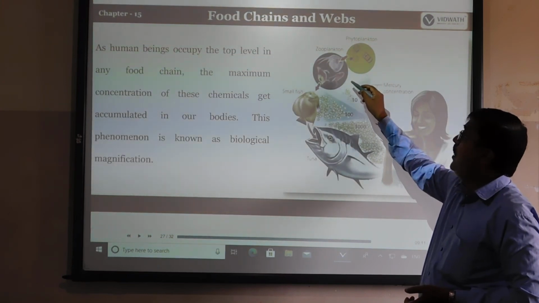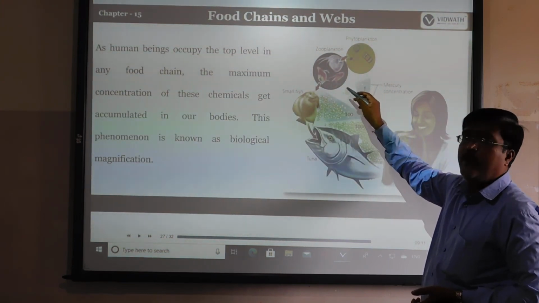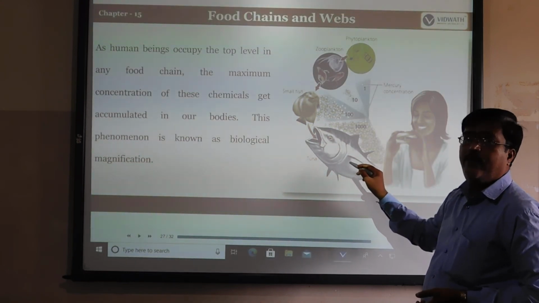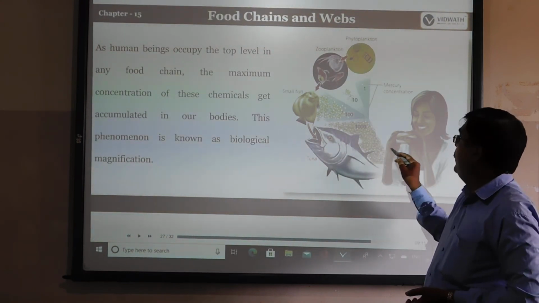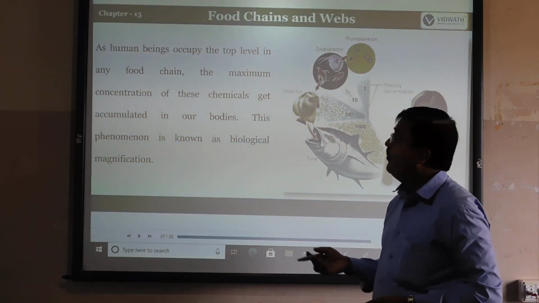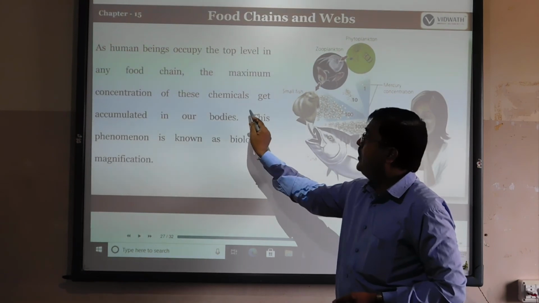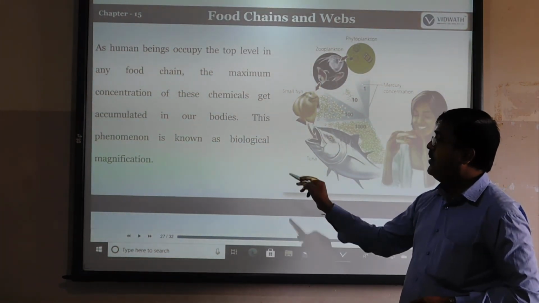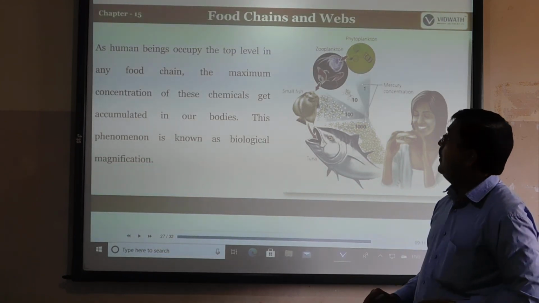Then they go to the zooplanktons. Zooplanktons are eaten by small fishes, then by big fishes, for example tuna. Then when we eat them, the poison enters our body. So the maximum concentration of these chemicals gets accumulated in our bodies. This phenomenon is known as biological magnification.